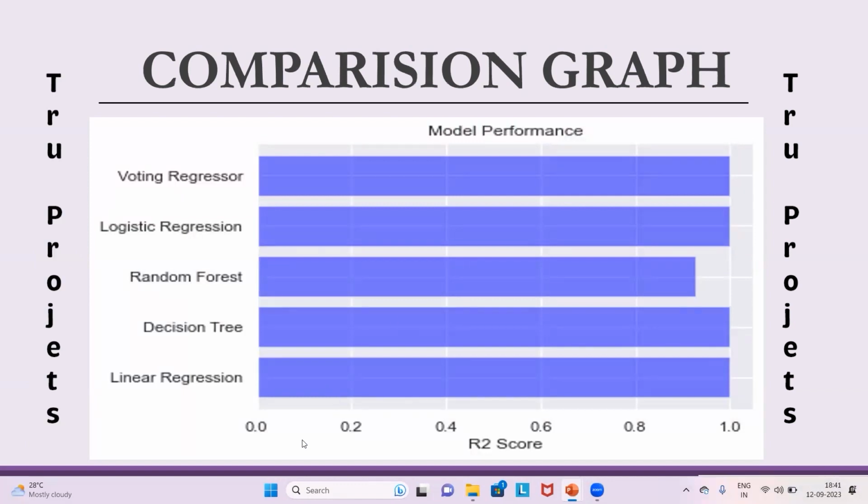Comparison graph. Here on the x-axis we have the R2 scores of the algorithms, and on the y-axis we have the algorithm names. Among all the algorithms, the voting classifier is performing well, so we will use the voting classifier for the purpose of prediction in the web interface.